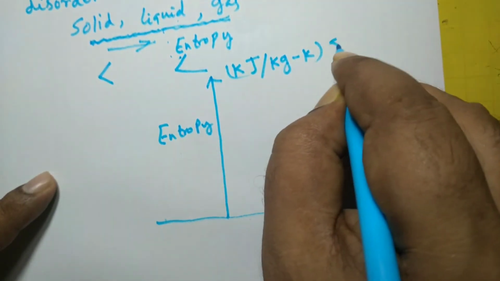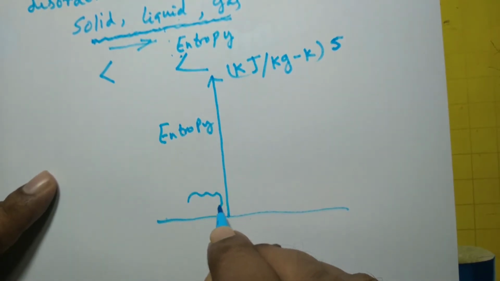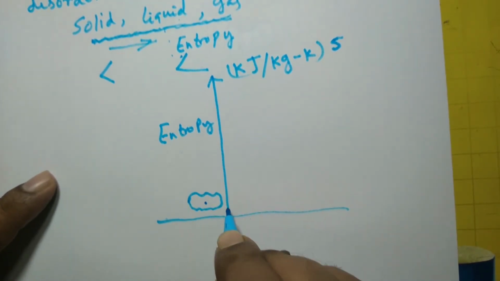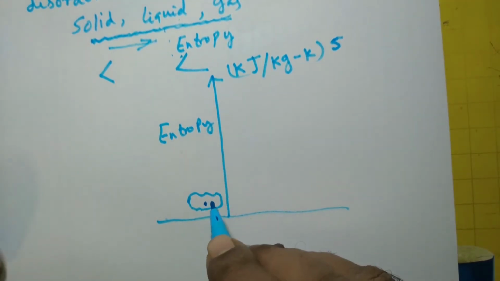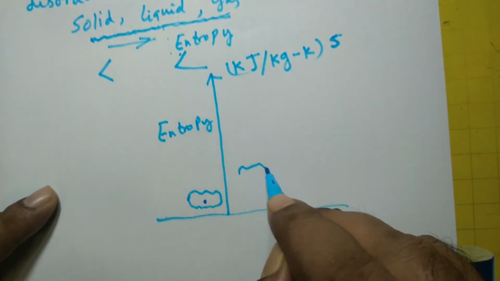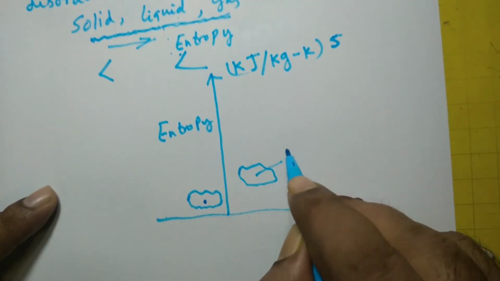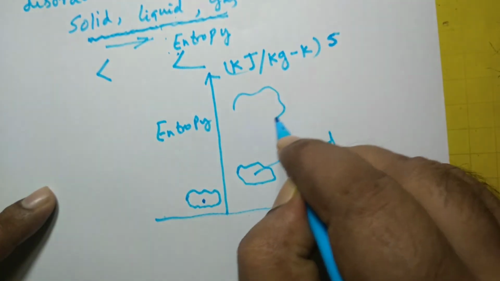In the solid state, the entropy is the least, so solid is here on the entropy scale. Then comes the liquid, and then comes the gas.